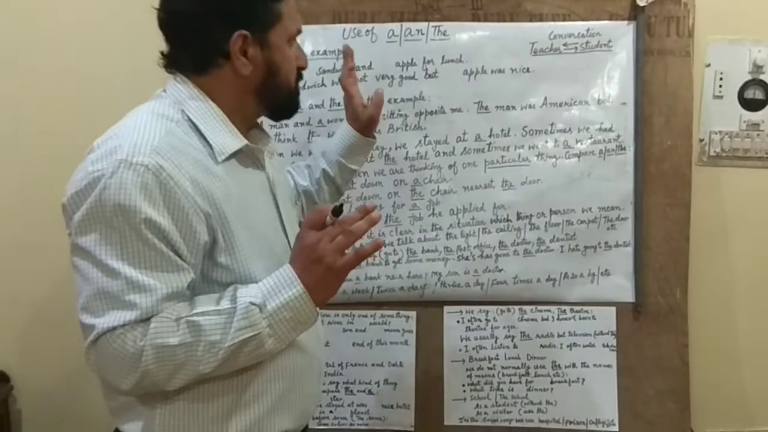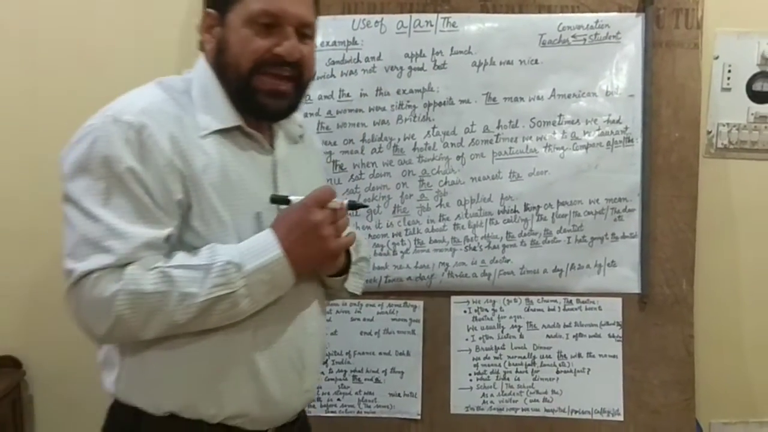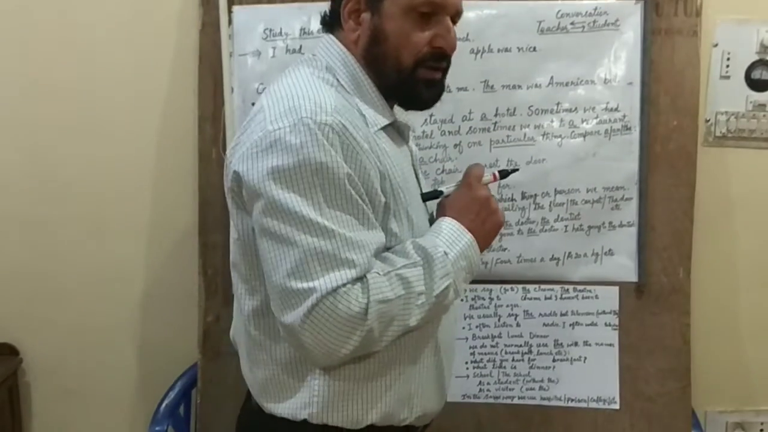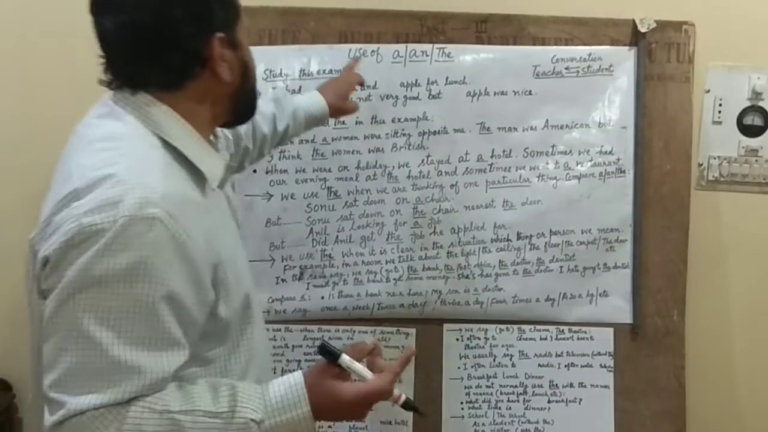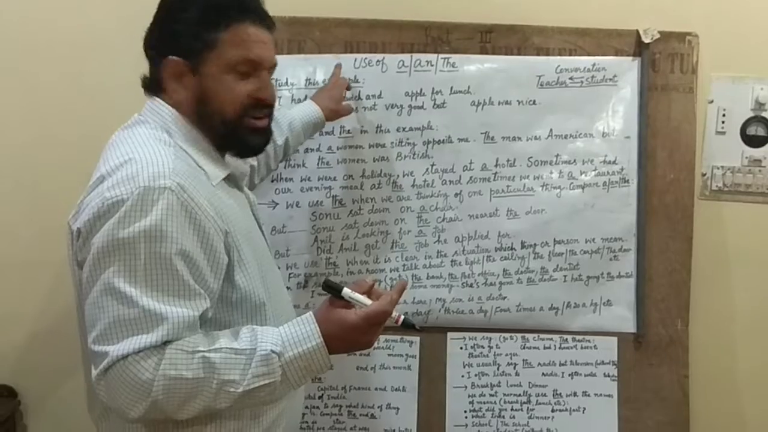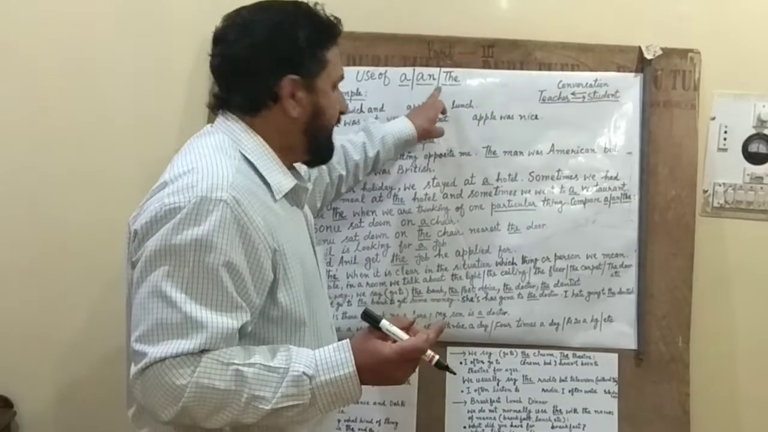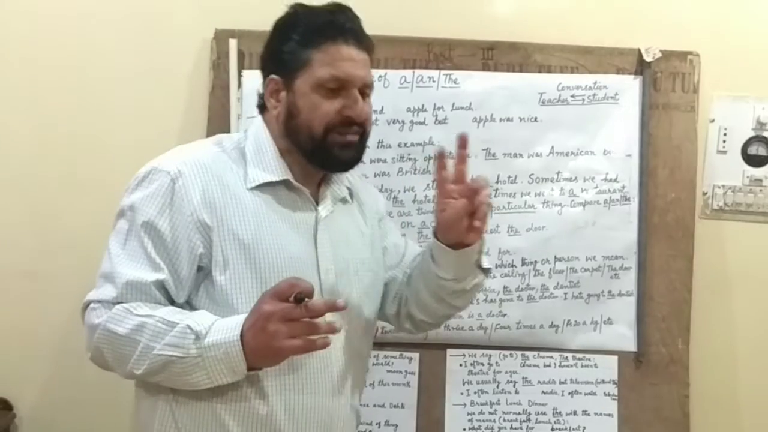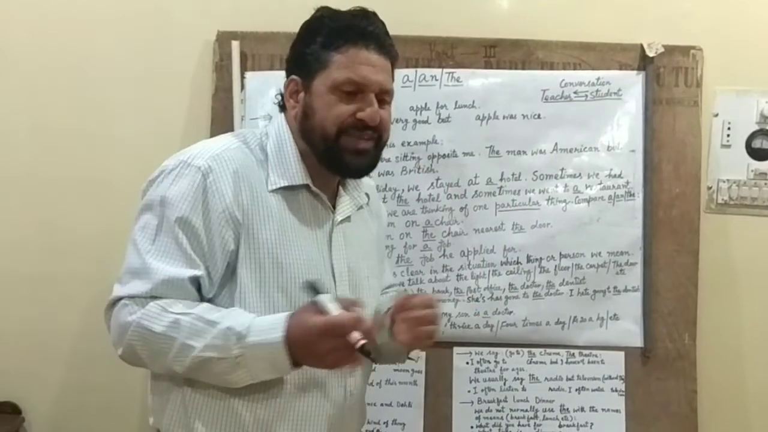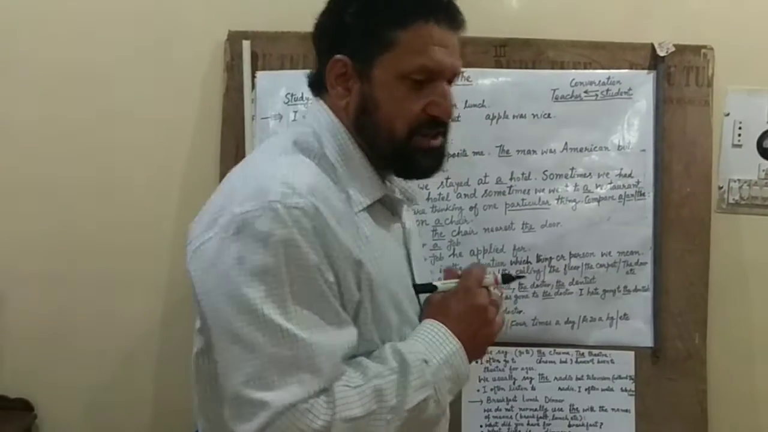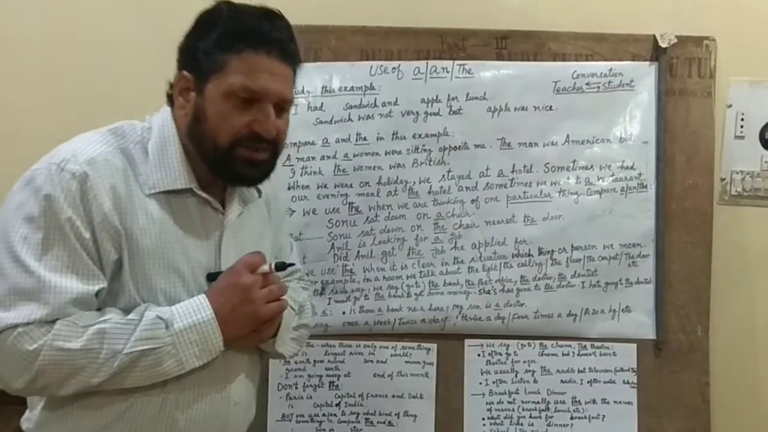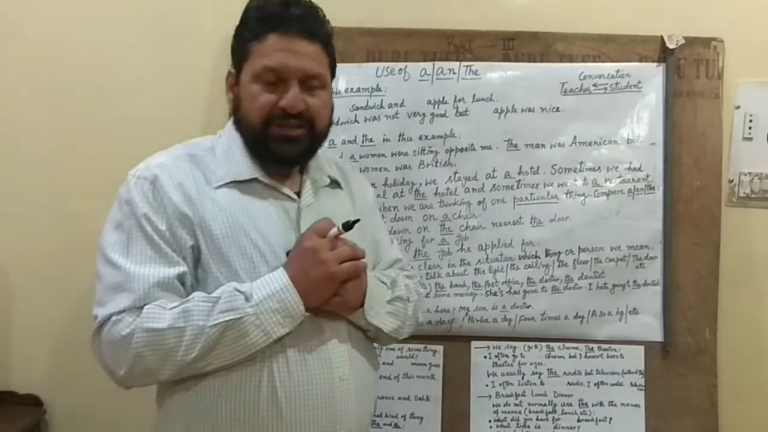My topic, starting with a conversation. But before the conversation, I want to say something about articles, the use of articles a, an and the. These are three articles in English. How to use them? Today we will discuss. Mr. Anil, with a conversation, we are starting.